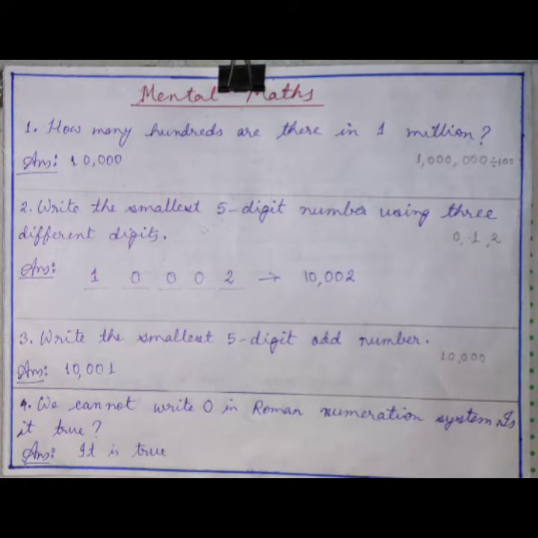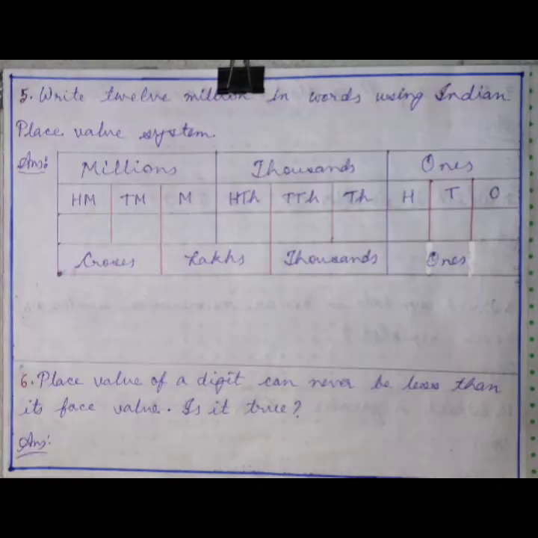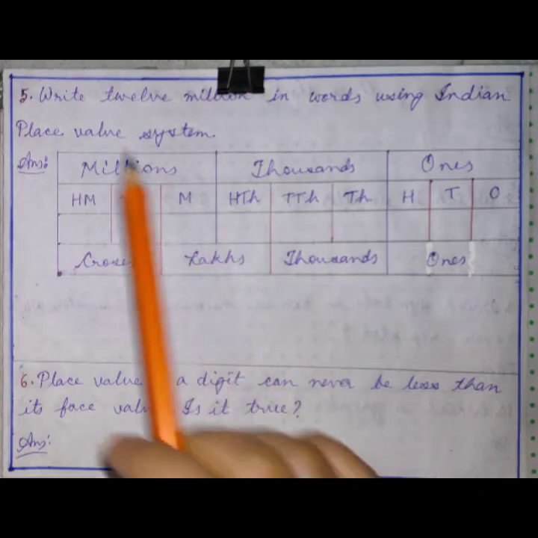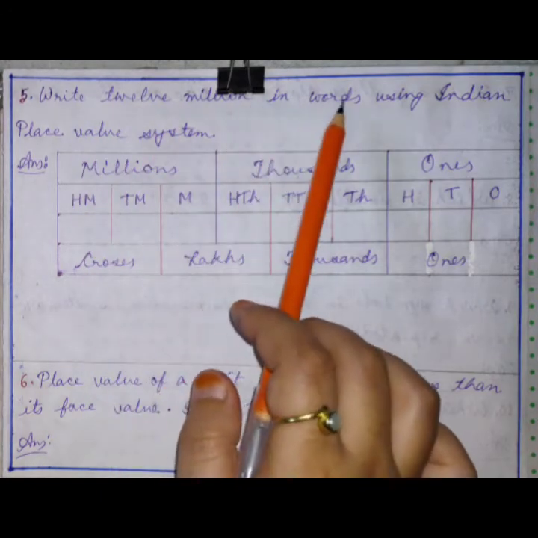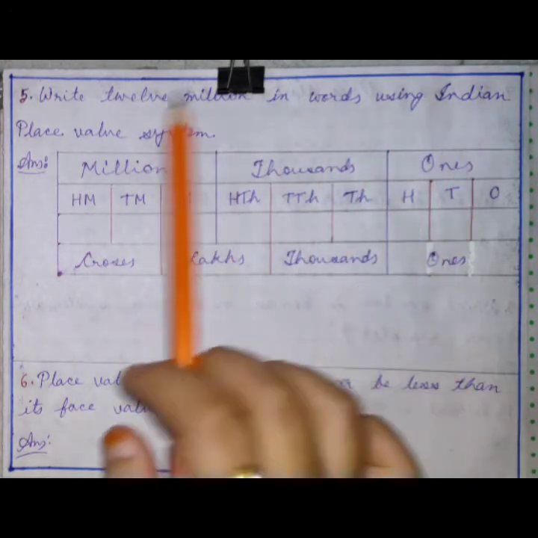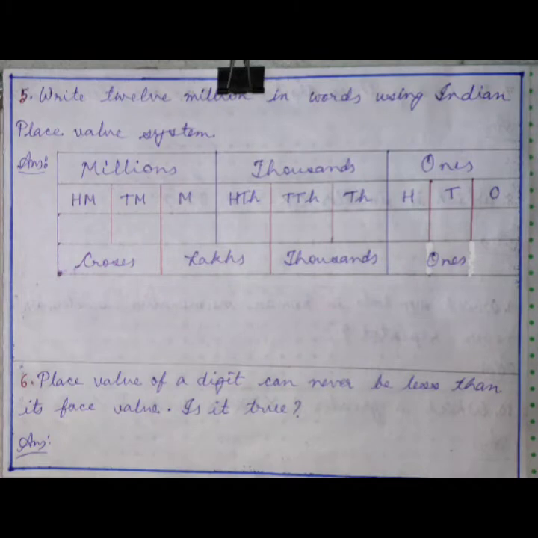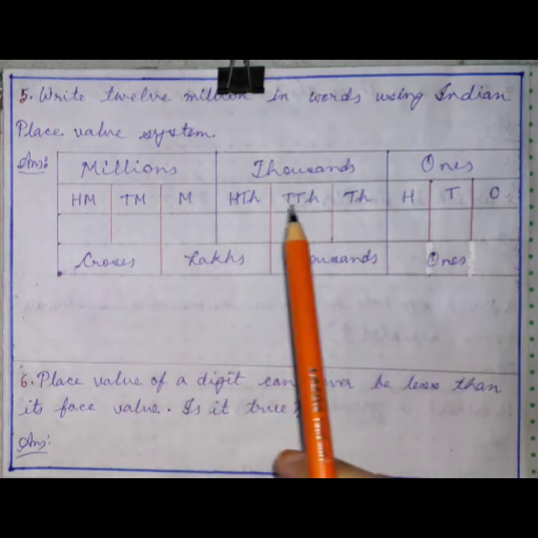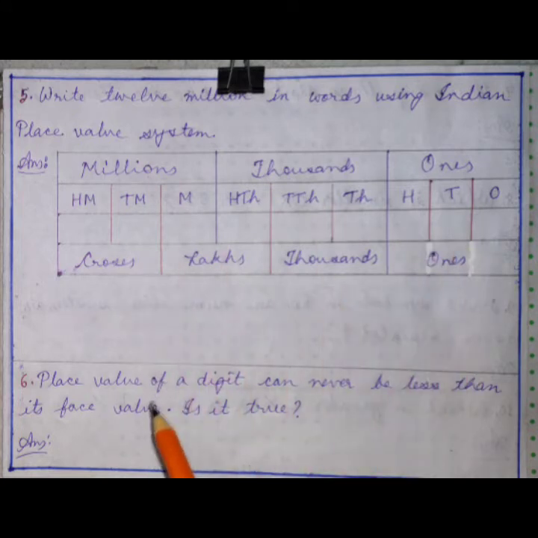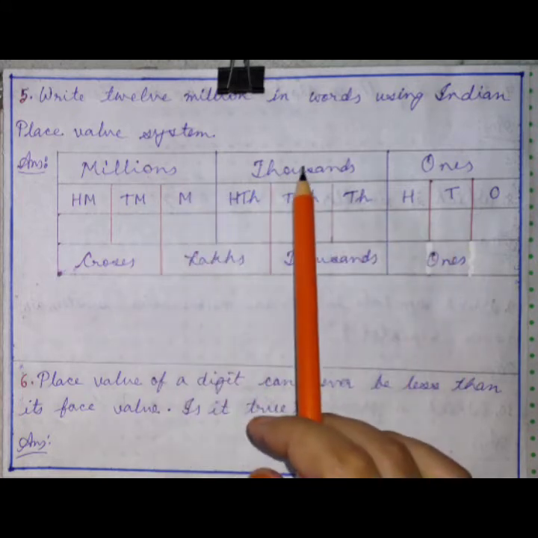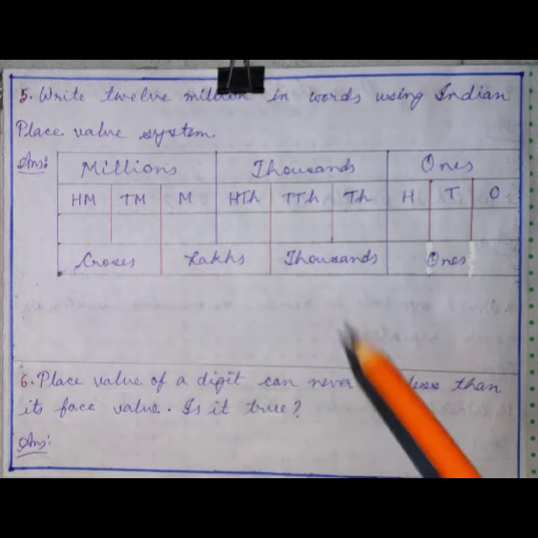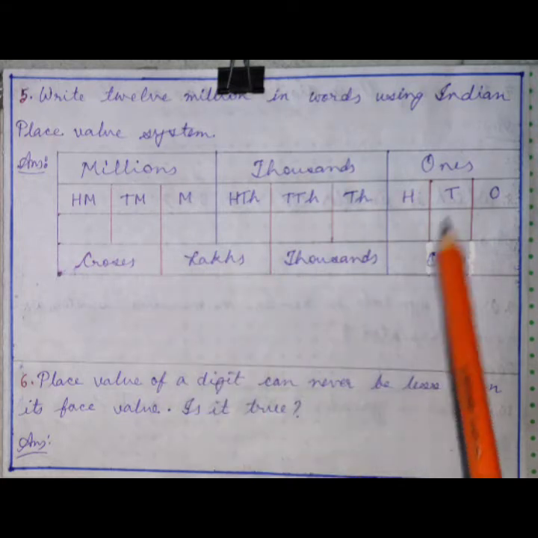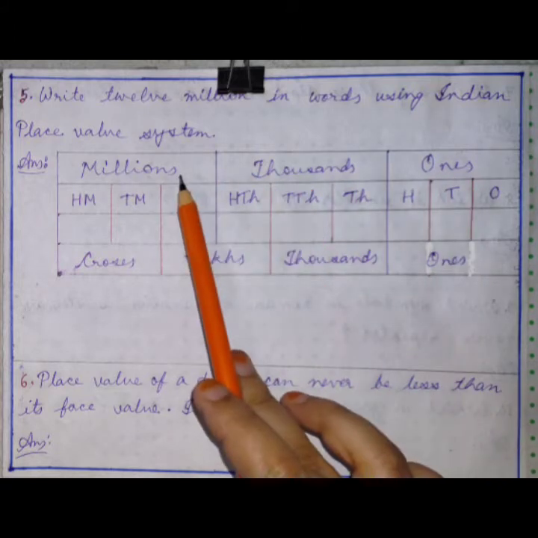Now let us move to question number 5. Question number 5 is: write 12 million in words using Indian place value system. First let us recall both the place value systems. The international place value system comprises 3 periods: ones, thousands and millions.